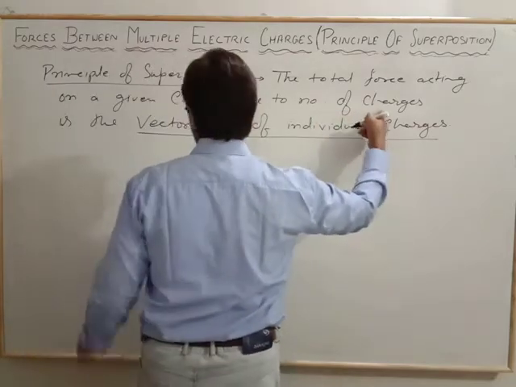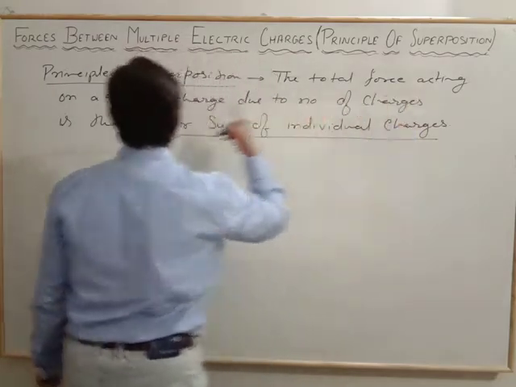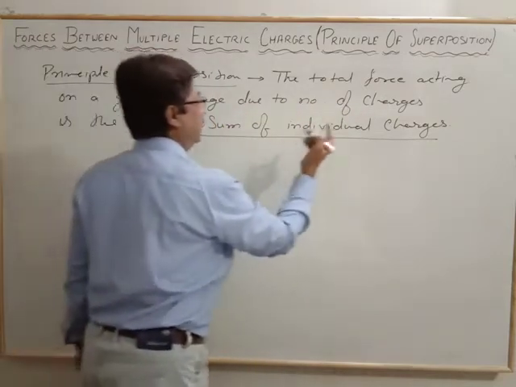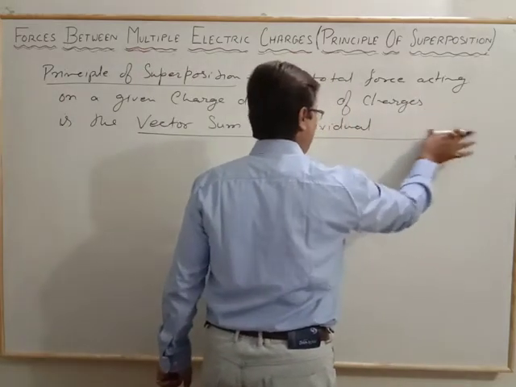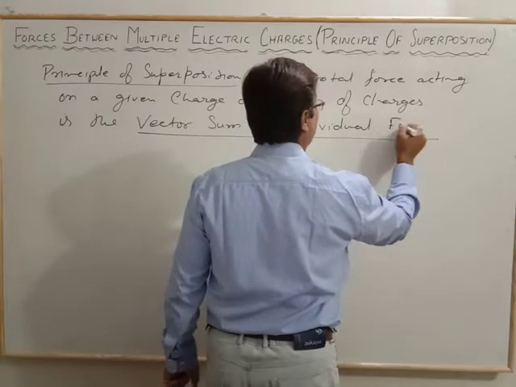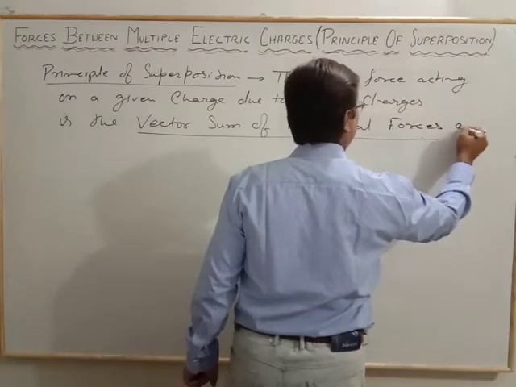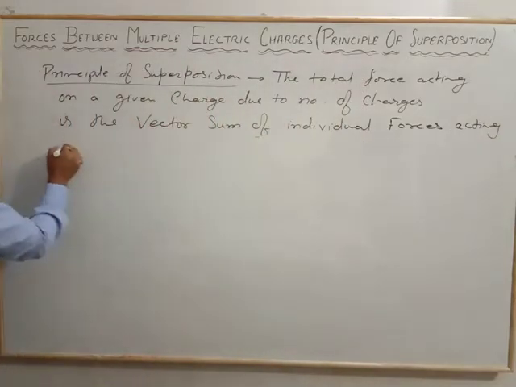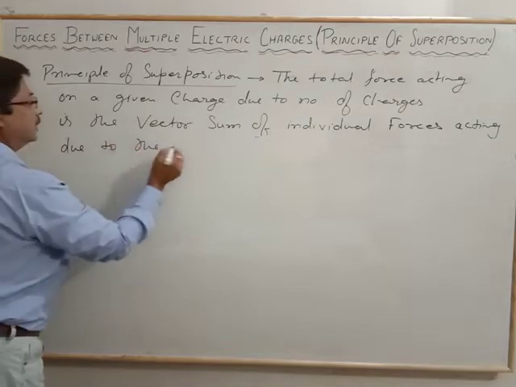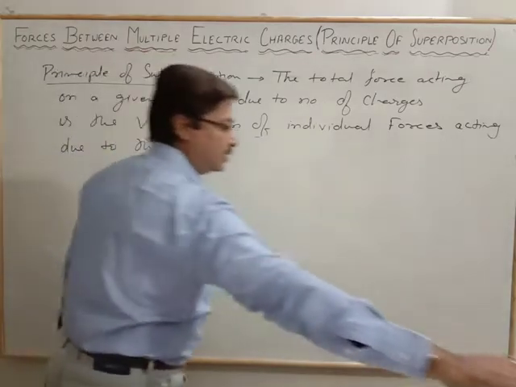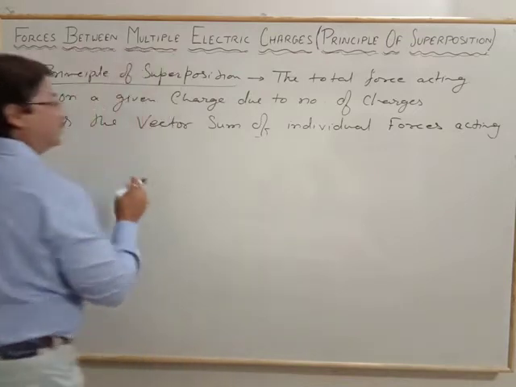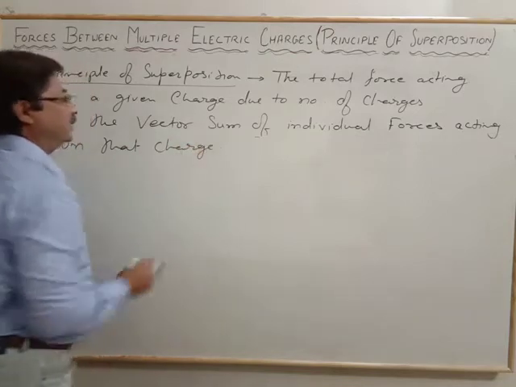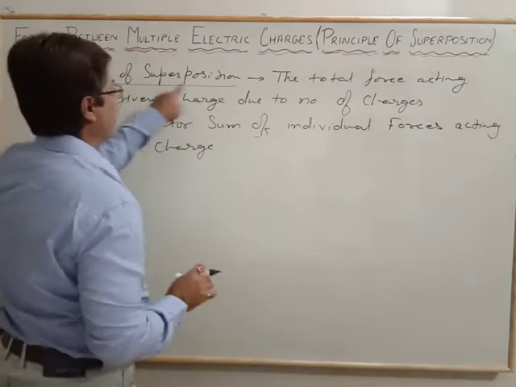Now, the total force acting on a given charge due to a number of charges is the vector sum of the individual. Here there is some correction: the individual forces acting on that charge. So that is the principle of superposition.